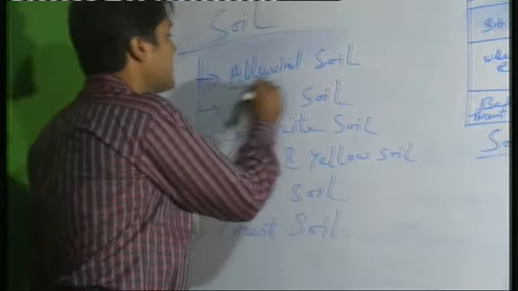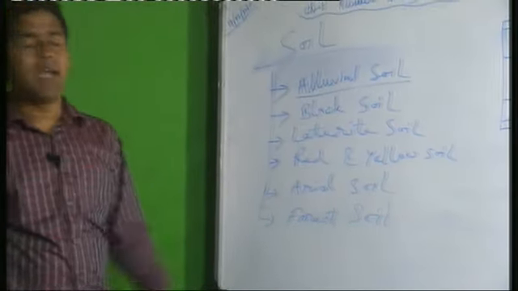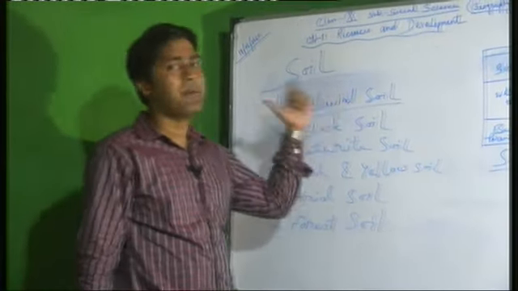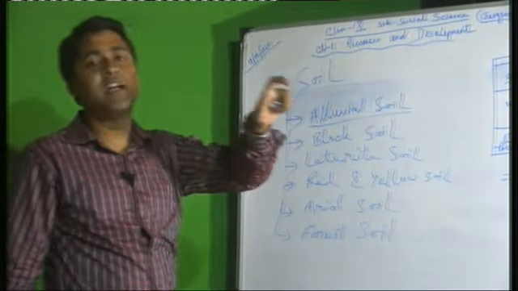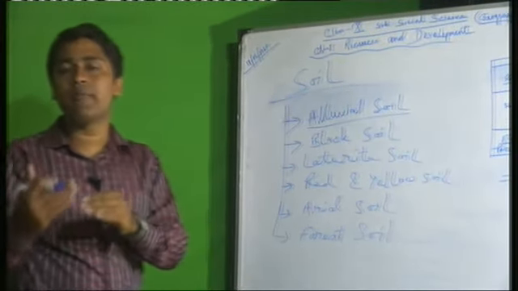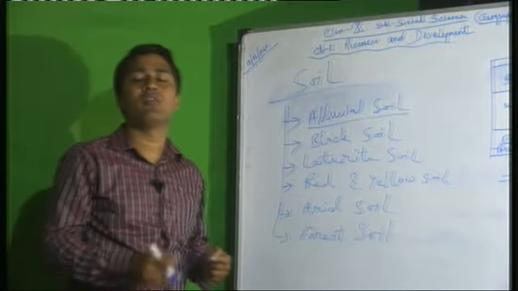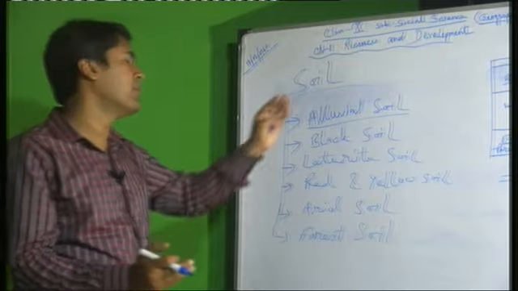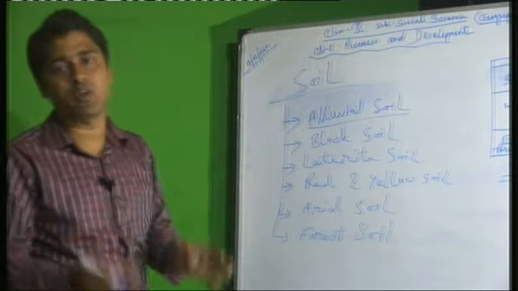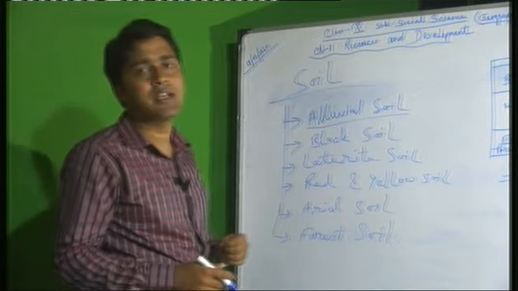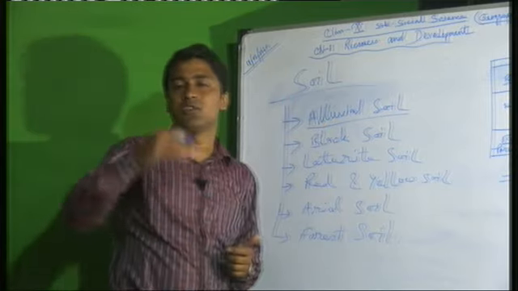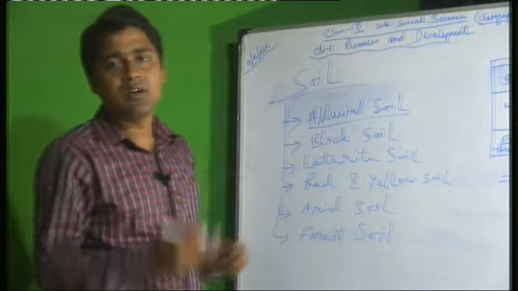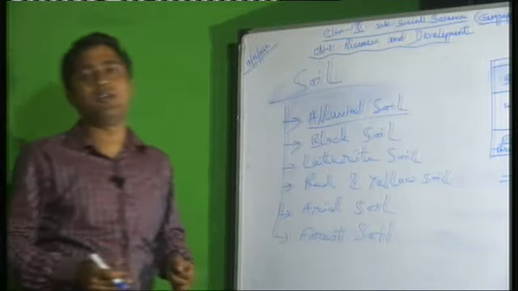Now the first one is alluvial soil. Among these different types, alluvial soil is the most important because in India the maximum portion, the maximum plain region, has alluvial soil. Alluvial soil is formed by the erosion and depositional work of rivers. That's why this soil is very fertile, and all the major crops in India are produced from it. You can find alluvial soil in the northern plain, West Bengal, Bihar, Uttar Pradesh, Assam, Punjab and Haryana.